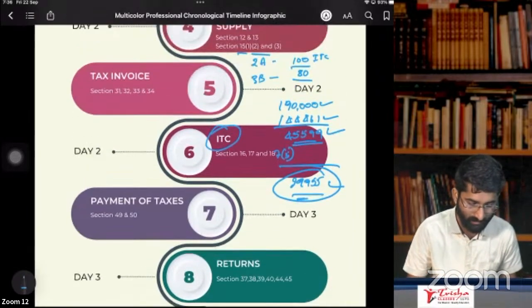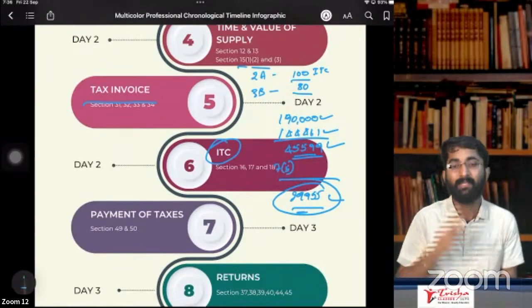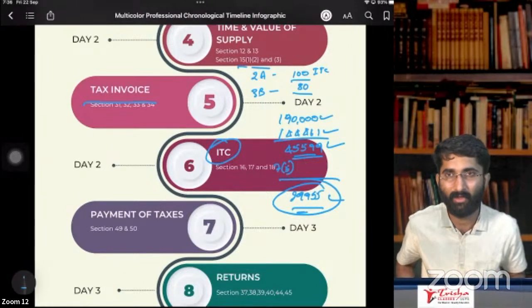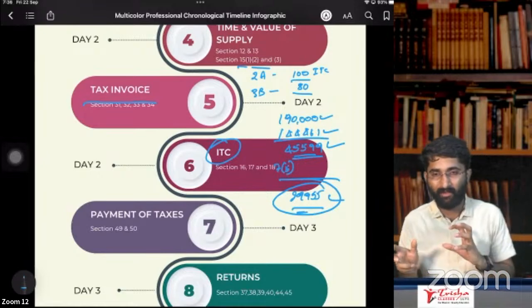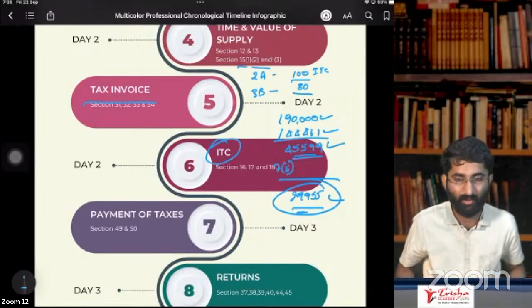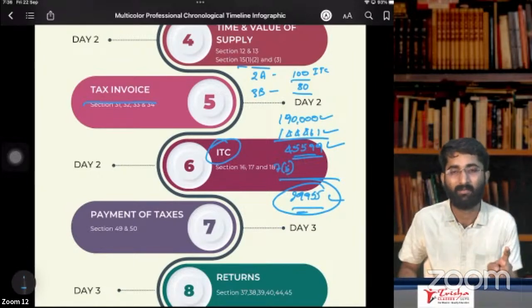We started with tax invoice. Section number 31 is about tax invoice. Section number 31, subsection 1, in case of goods, when you have to give the tax invoice: if there is movement of the goods, then before you remove the goods from the factory, you have to take the invoice. If there is no movement, then when you are making that available, that is section number 31, subsection 1.